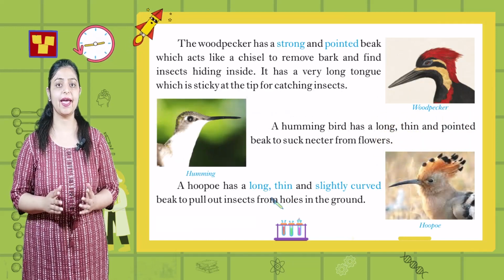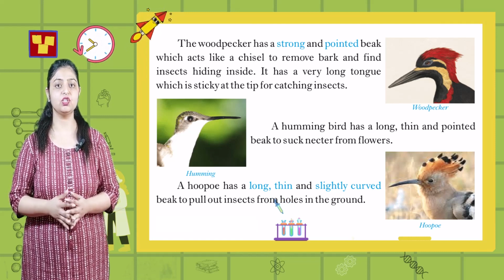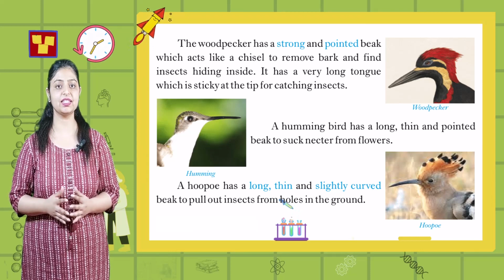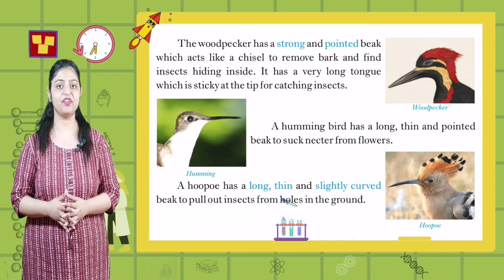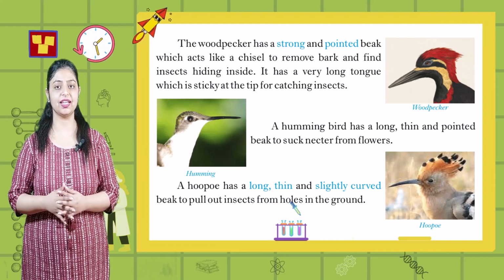The woodpecker has a strong and pointed beak which acts like a chisel to remove bark and find insects hiding inside. It has a very long tongue which is sticky at the tip for catching insects.